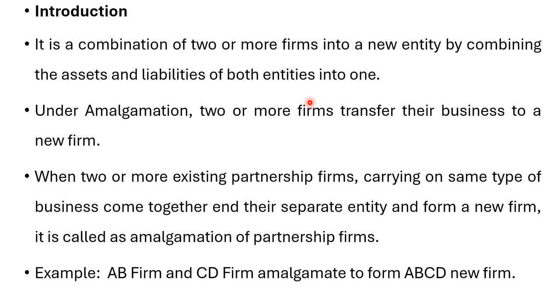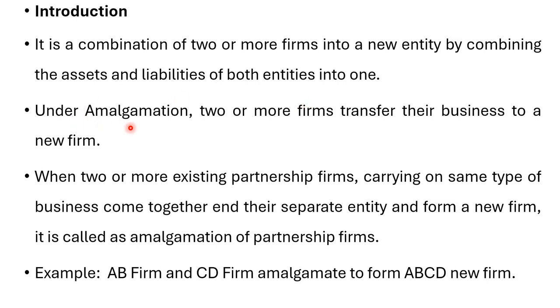They come together to form a new firm, and whatever are the assets and liabilities of the old partnership are taken by the new firm. That is nothing but amalgamation of partnership.